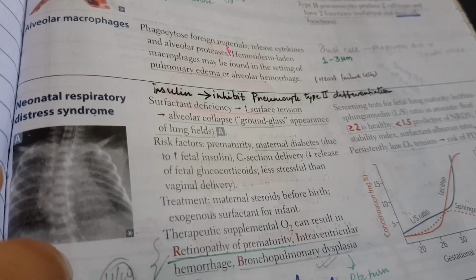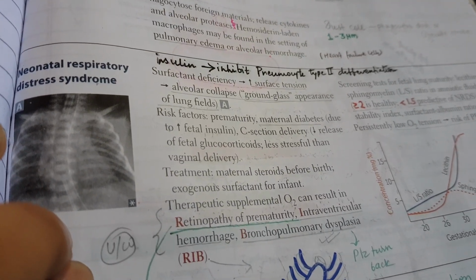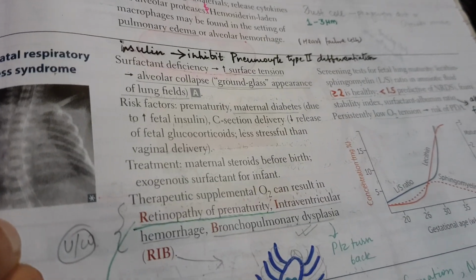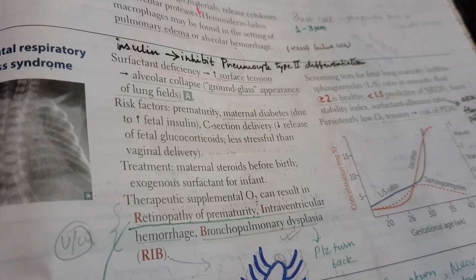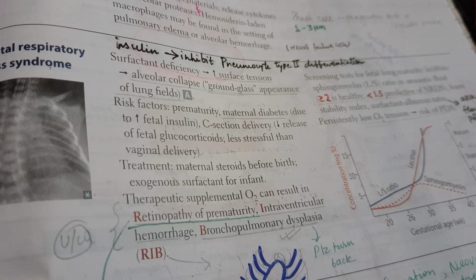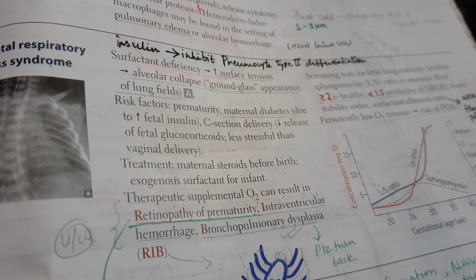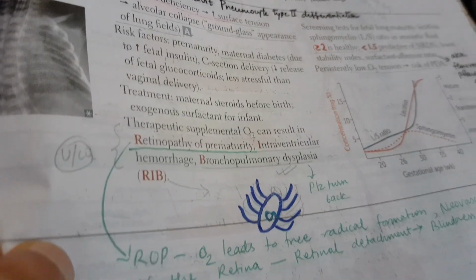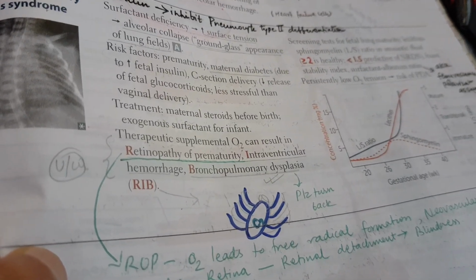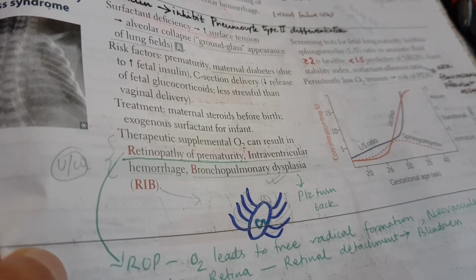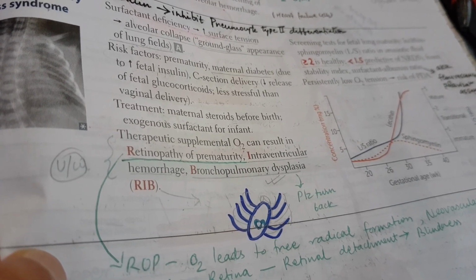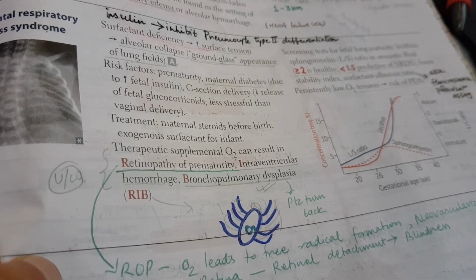Now treatment is maternal steroids before birth and exogenous surfactant for the infant. The therapeutic supplemental O2 can result in retinopathy of prematurity, intraventricular hemorrhage, or bronchopulmonary dysplasia. Just imagine RIB. Okay, R for retinopathy of prematurity, I for intraventricular hemorrhage, and B for bronchopulmonary dysplasia. And bronchopulmonary dysplasia I have already talked about, remember?